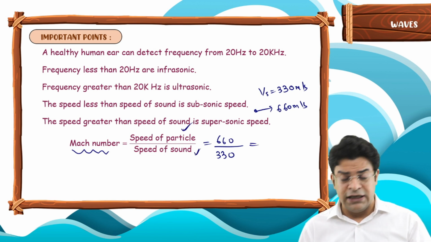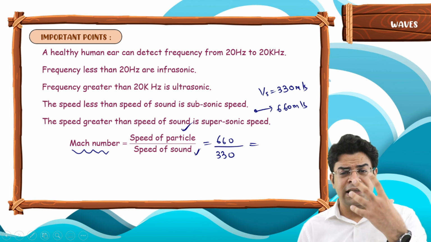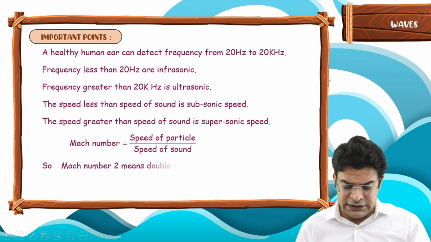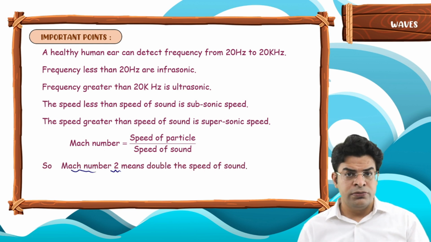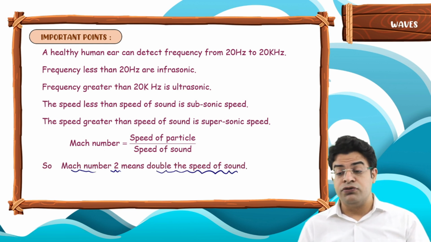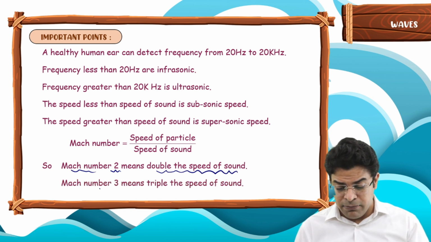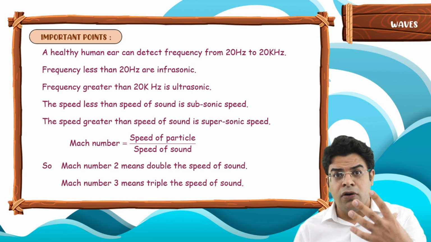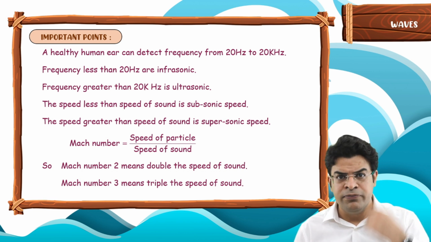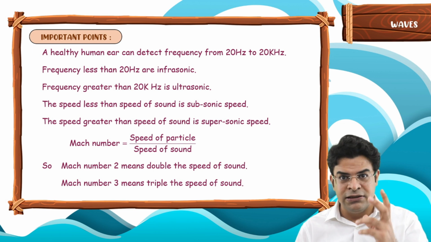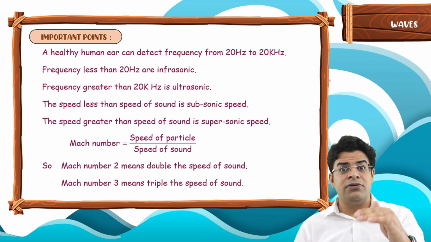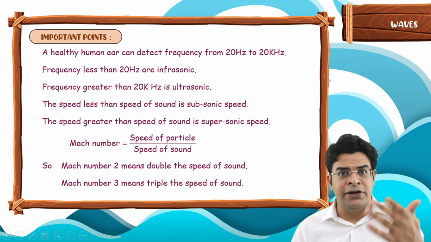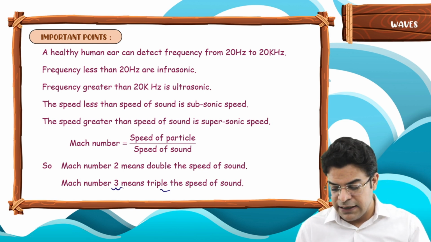For this particular case, if the particle moves with speed of 660 meter per second, the Mach number will be 2. So if they say that the Mach number is 2, it means double the speed of sound. When they say Mach number is 3, it means triple the speed of sound. You might have heard of a product called Gillette Mach 3, a razor. The name comes from the idea that this razor works at 3 times the speed of sound. So Mach 3 means 3 times the speed of sound.